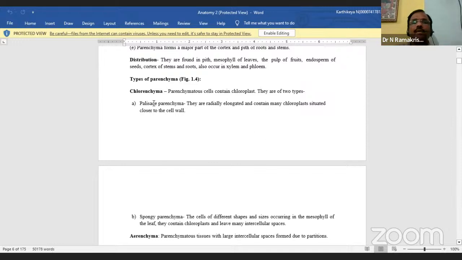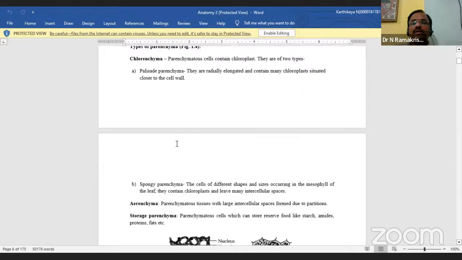Here again, this chlorenchyma is given. What is the first one? Palisade parenchyma. The second one is spongy parenchyma. Some books give groups of chlorenchyma like this, and that is also correct. Palisade parenchyma cells are elongated and contain many chloroplasts situated closer to the cell wall. Is it okay now? Understand all of you, chlorenchyma?